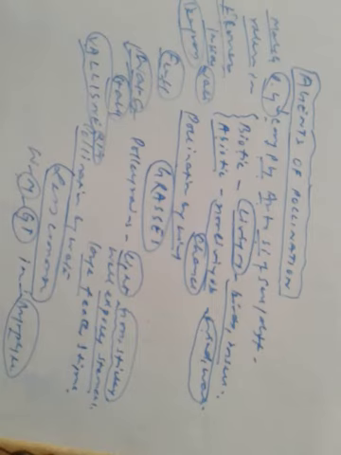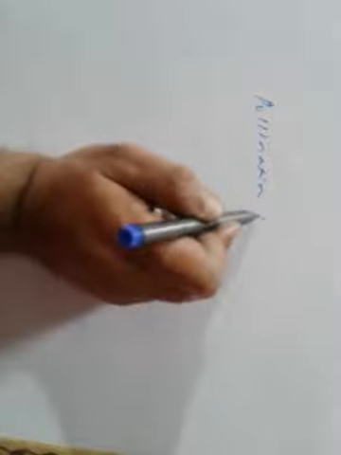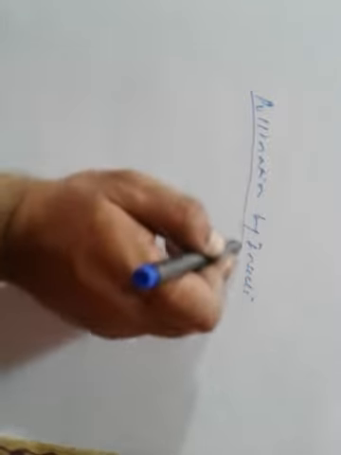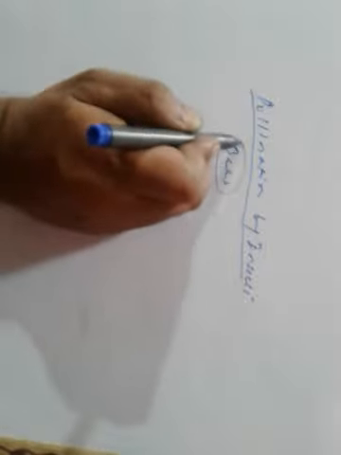So, pollination by insects. How does it happen? Bees are the most important pollinating agents here.